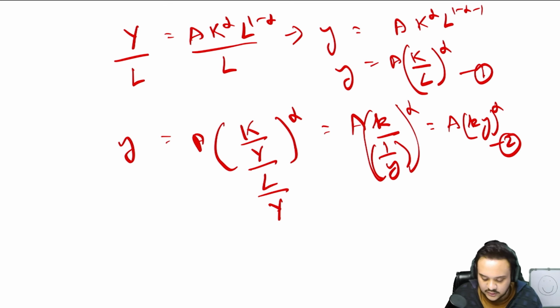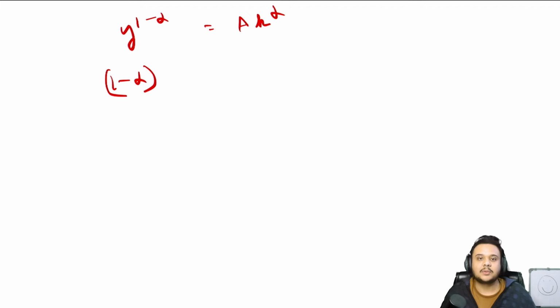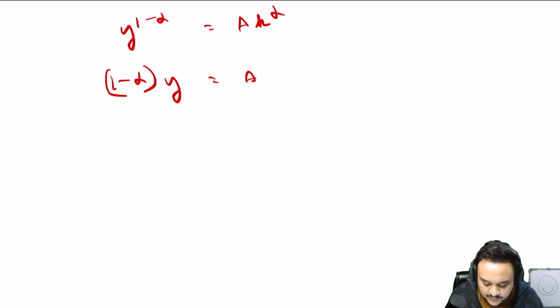Okay, so now if you just take Y to the other side, the final equation you will be left with is Y to the power 1 minus alpha is equal to a k alpha. Alright, this is your final equation. So let us take this to a new page. So our equation was Y^(1 minus alpha) = A k^alpha. Just take log now. Just repeat the exact same process that we've repeated a lot of times, and you'll get to the answer.